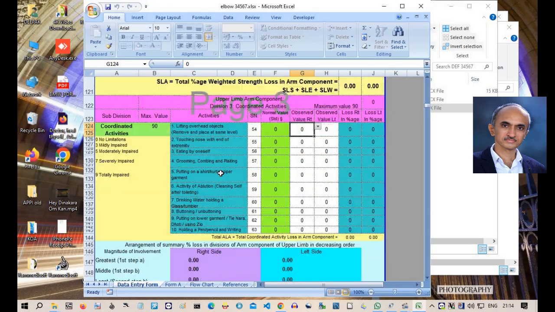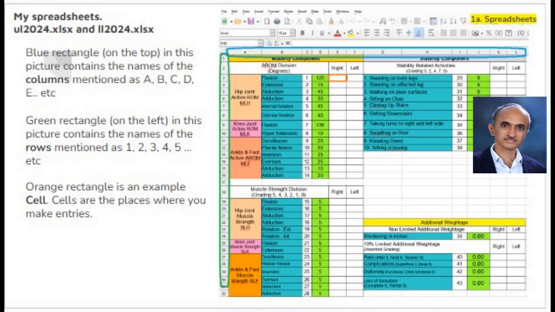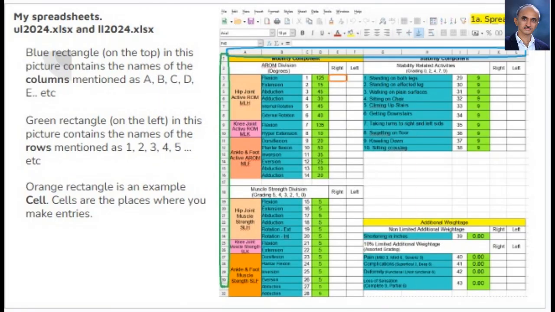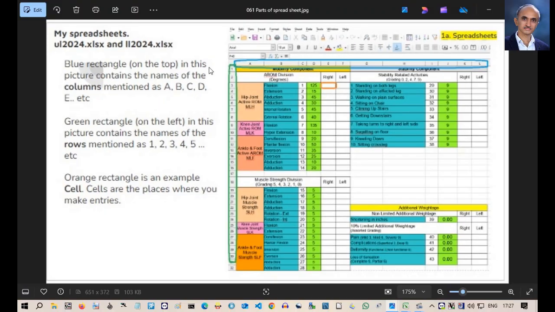Now, let us learn a little bit about the spreadsheets. All spreadsheet files have their data arranged in rows and columns. The blue rectangle on the top in this picture contains the names of the columns mentioned as A, B, C, D, E, etc. The green rectangle on the left in this picture contains the names of the rows mentioned as 1, 2, 3, 4, 5, etc. Then, at the position E3, I have marked a single cell in an orange rectangle.